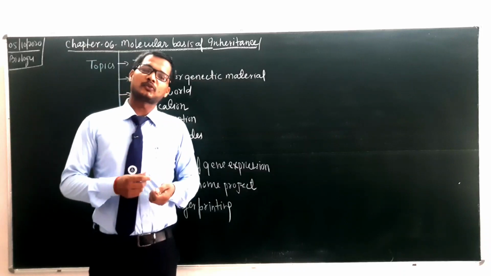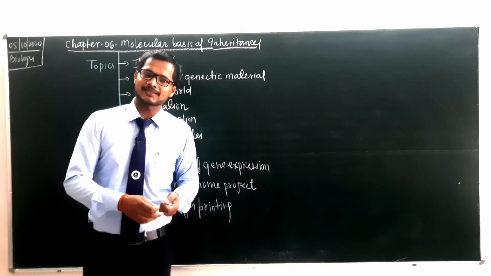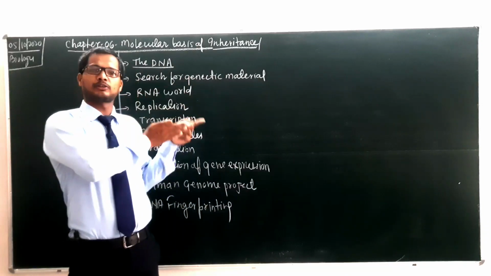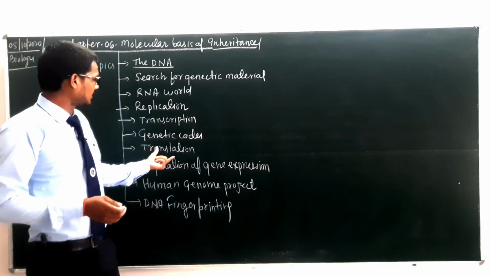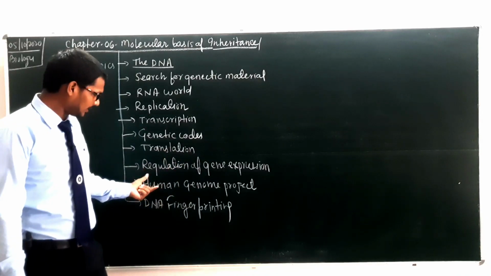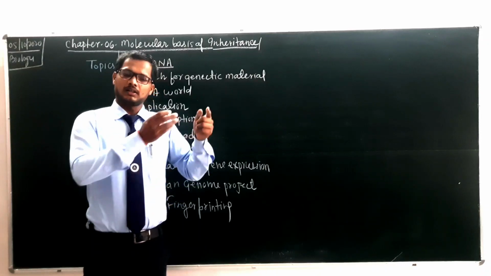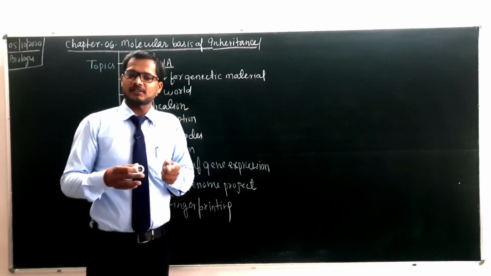There are certain kinds of codes that code for various amino acids that will help in protein synthesis. We will discuss all those 64 codons. Then after translation, the process of protein synthesis, we will discuss here. Then regulation of gene expression: how genes express, and what the certain components of gene expression are.